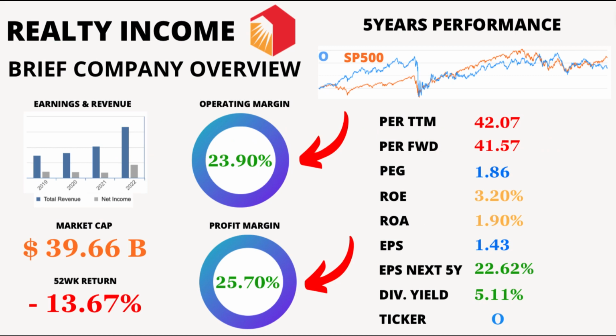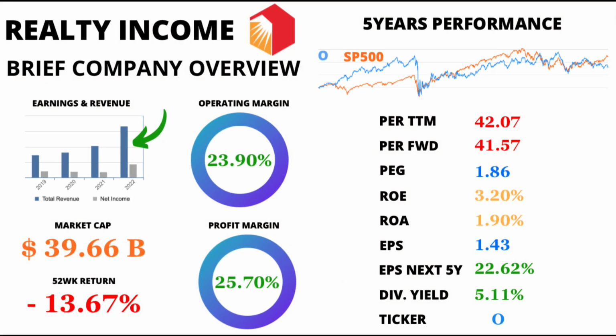The company's operating margin currently stands at 23.9%. This margin reveals the proportion of revenue left after deducting operating expenses. We can also examine the profit margin, another crucial indicator of profitability. Realty Income's profit margin is an impressive 25.7%, reflecting the percentage of revenue that remains as profit after all expenses, including taxes.